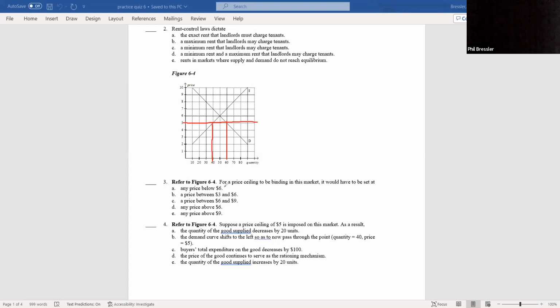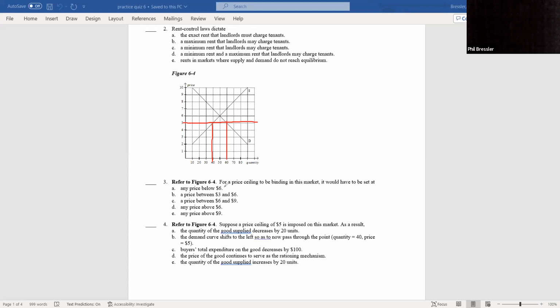Now, the second type of question they could ask here is, what happens if the price ceiling is at $7? Well, therefore, it's not binding. So you're going to have no shortage or surplus, because you're going to be right back at the equilibrium, where 60 is both quantity demanded and quantity supplied.